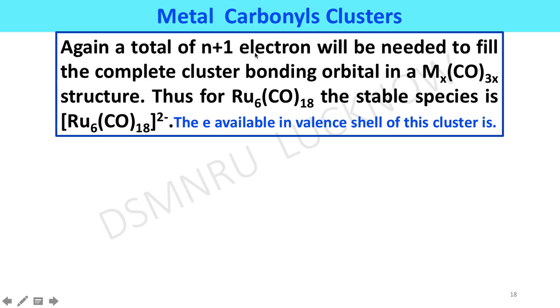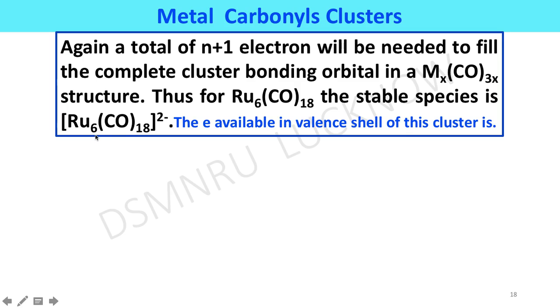Again, a total of n plus 1 electron pairs will be needed to fill the complete cluster bonding orbitals in the M6(CO)18 octahedral structure. Thus, for ruthenium, Ru6(CO)18 2 minus is the stable species.